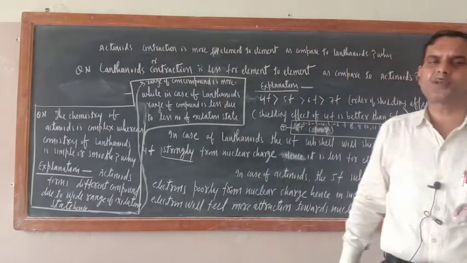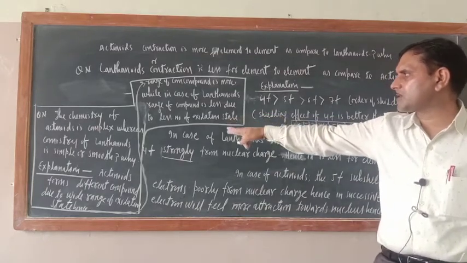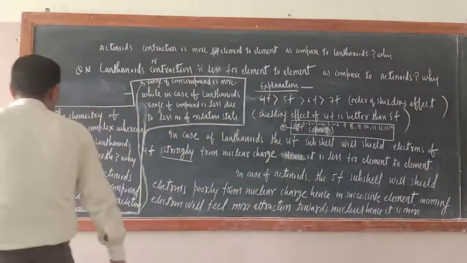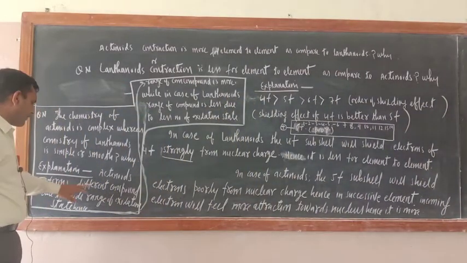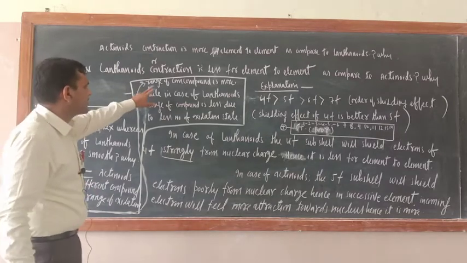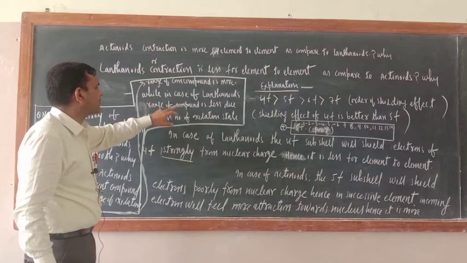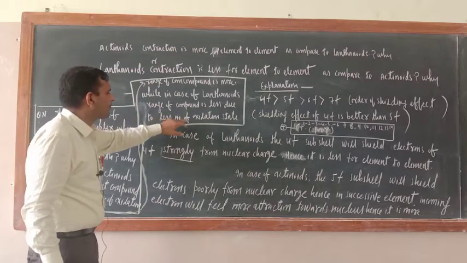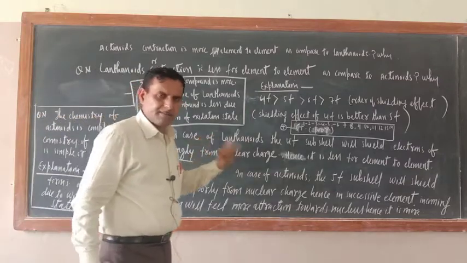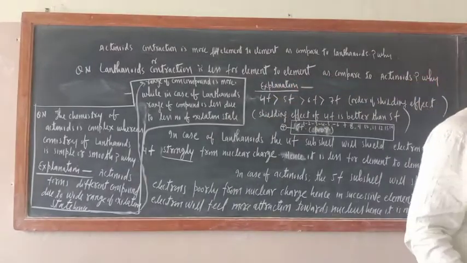Now such types of questions are also there in different books, but basically this is the question. The chemistry of actinides is complex, while the chemistry of lanthanides is simple. So actinides form different compounds due to a wide range of oxidation states. Hence the range of compounds is more, while in case of lanthanides the range of compounds is less due to fewer oxidation states. That is why the chemistry of actinoids is complex. So in this way these two questions are completed.